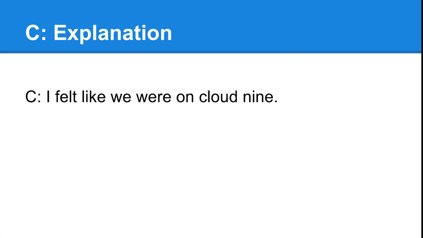Remember, part C is our explanation. For C, I'm going to explain how I felt during that moment of what happens next in my survivor story. Part C I wrote says, I felt like we were on cloud 9. If you feel like you're on cloud 9, you feel like you're on top of the world. You feel extremely relaxed and super happy. What you need to do is on your paper in front of you, next to part C, write one sentence that explains the detail you just provided in part B. Take a moment to pause this video, write down your explanation, and then press play.